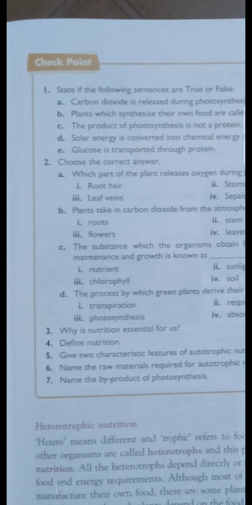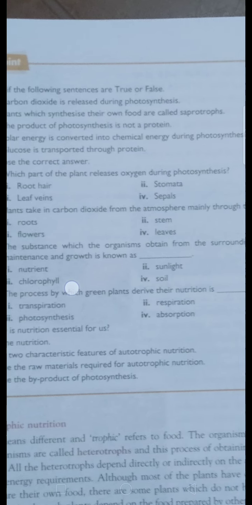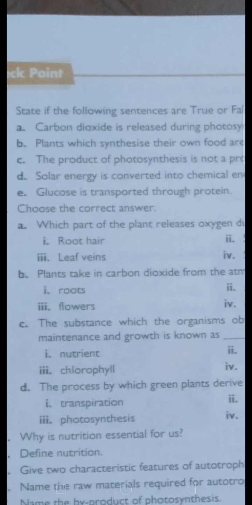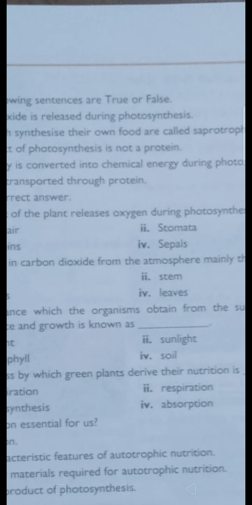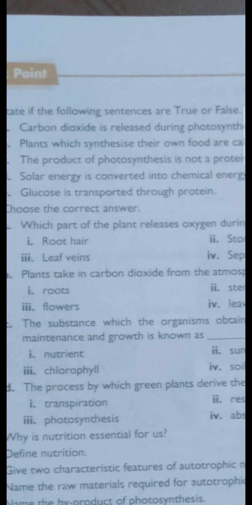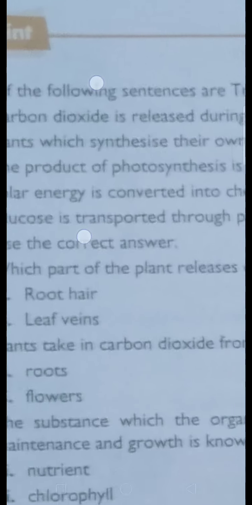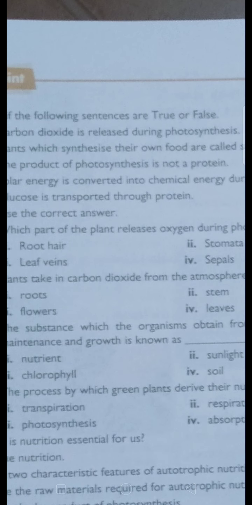Second, B. Plants which synthesize their own food are called saprophytes. If the plants prepare their own food, we call them autotrophs, not saprophytes, no? So option B is also false. Option A also false. Come to statement C. The product of photosynthesis is not a protein. The product of photosynthesis is what? Oxygen and glucose. Glucose is a carbohydrate.